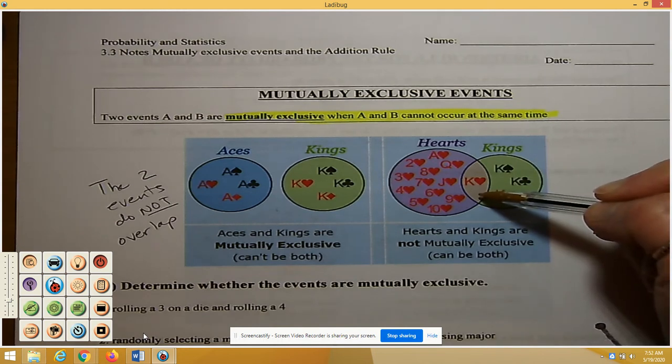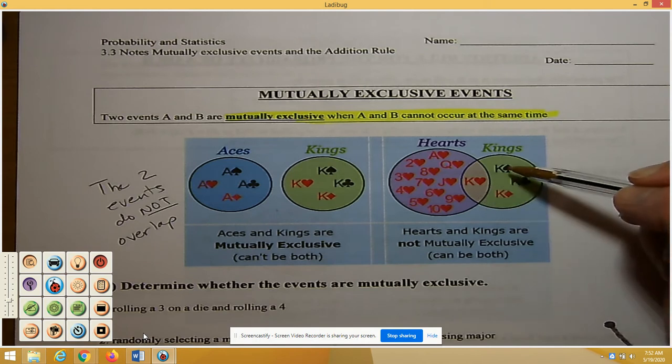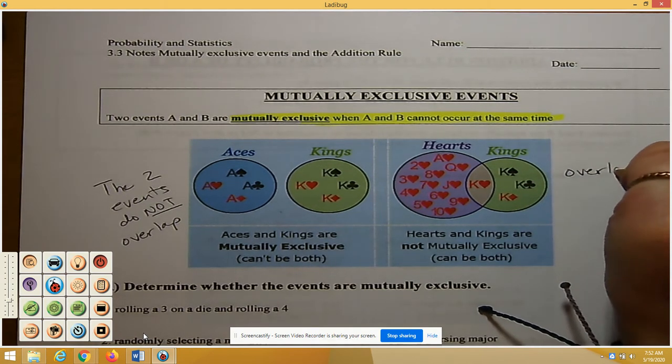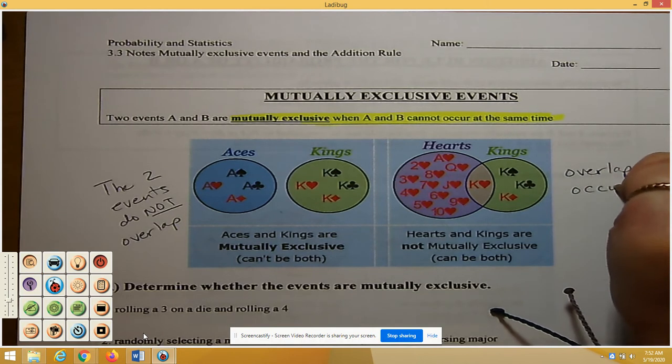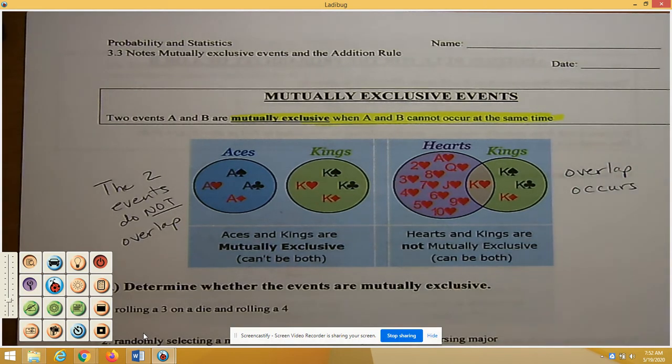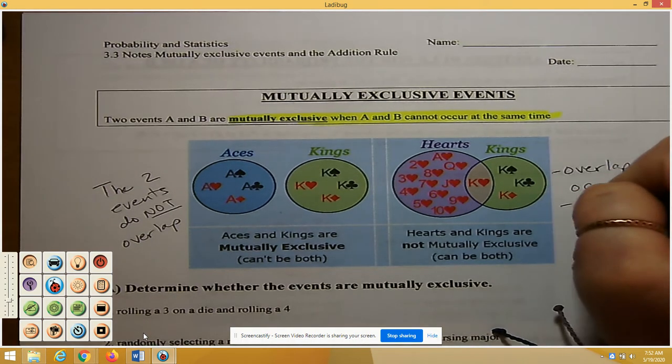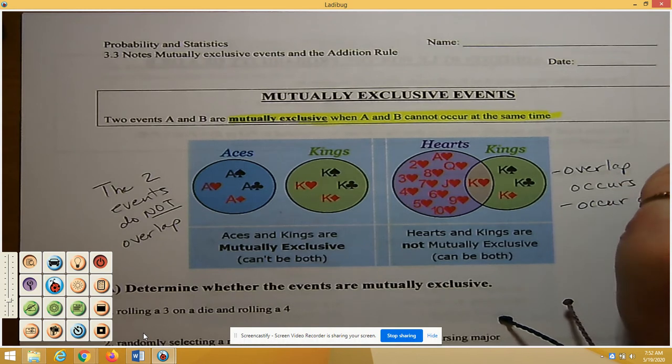So the king of hearts is both a heart and a king. So there is overlap. That's what you're looking for, to see if there's an overlap or if they occur at the same time.